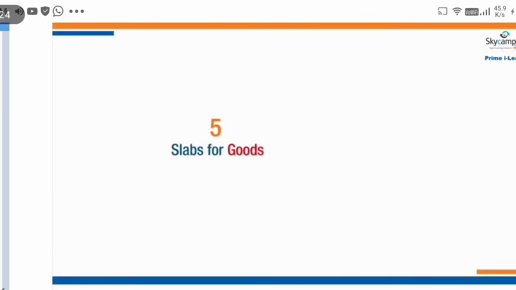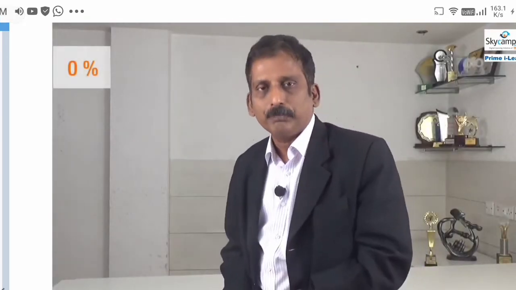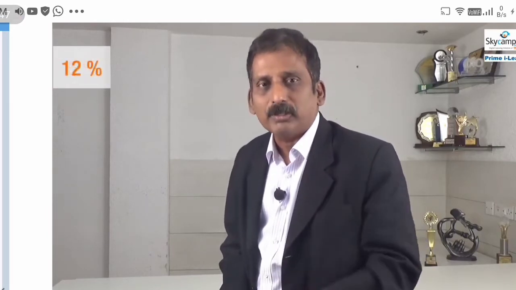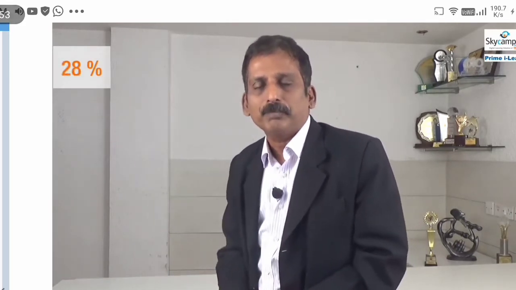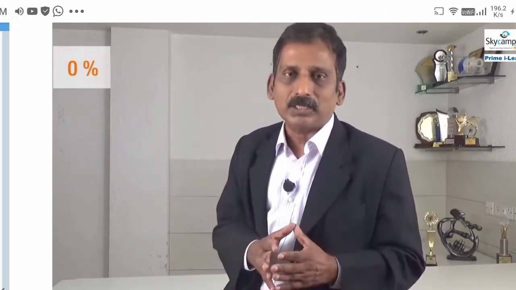There are 5 slabs for GST on goods and 5 slabs for GST on services. With each passing day, new slabs do get added. We're going to have a 0% rate, a 5% rate, a 12% rate, an 18% rate, and a 28% rate. A 0% rate is to tell the citizens of India, look boss, this product is subject to tax, but for the time being, we shall tax it at 0%.